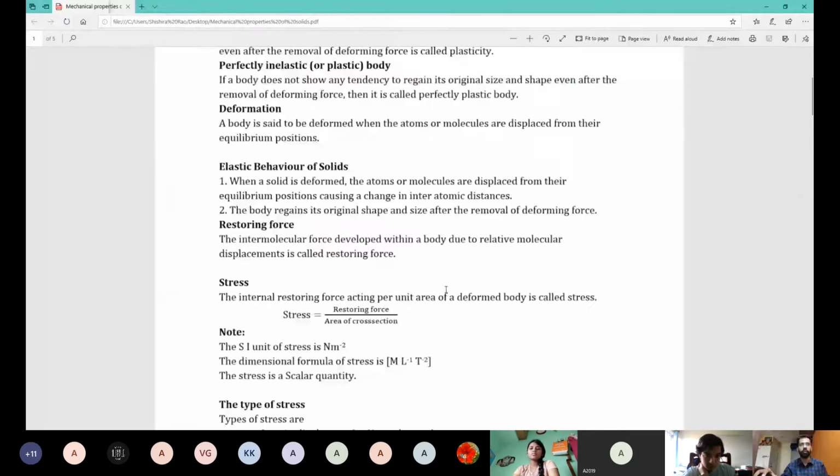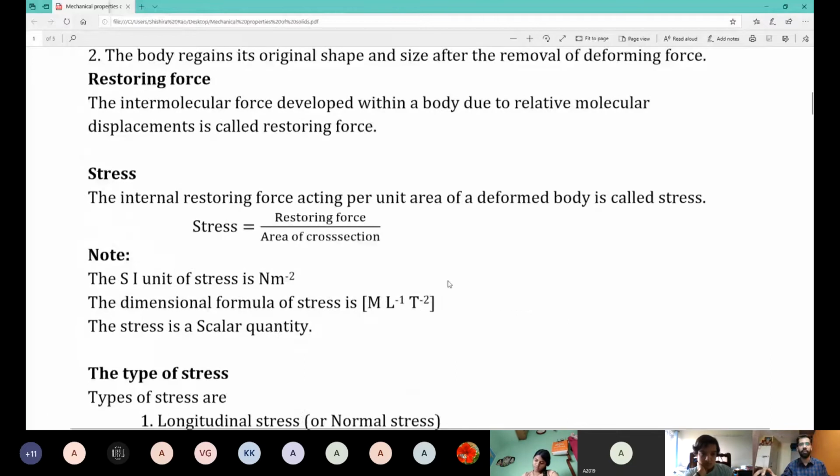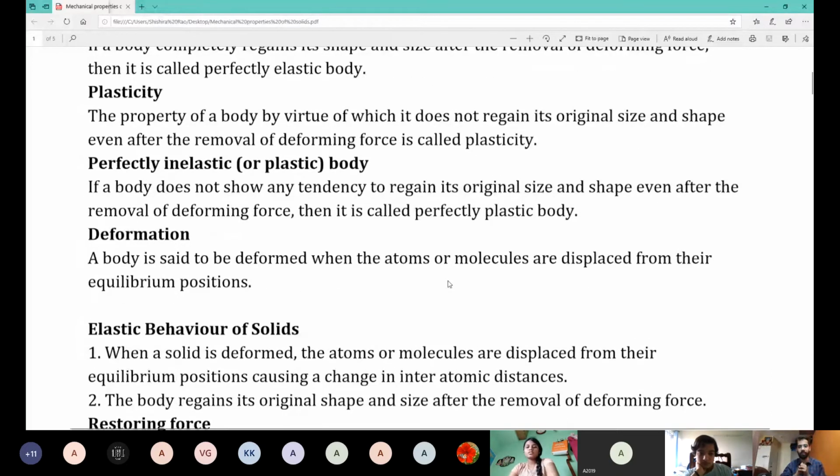Now we'll define stress. Not me, you will define stress and strain because I've defined it once earlier. Can somebody define stress for me? Very quickly. The restoring force per unit area is known as stress, of a deformed body or in an elastic body. All right.